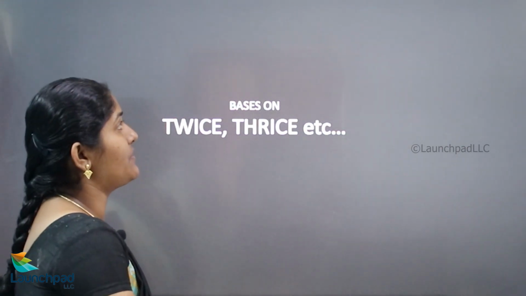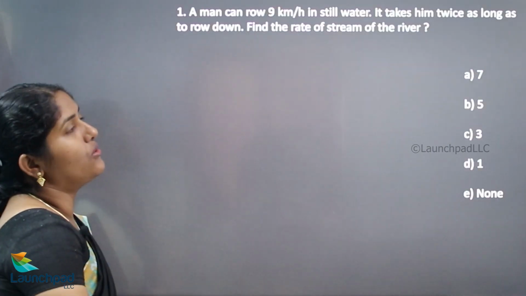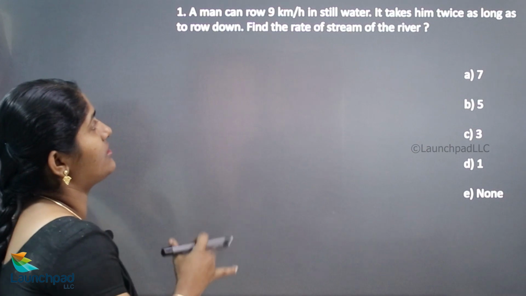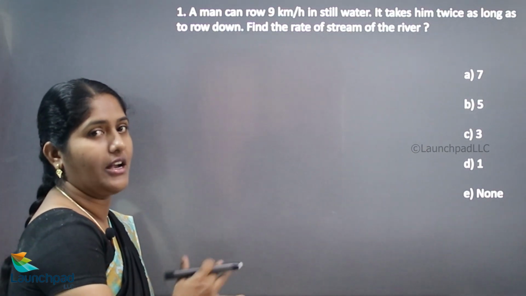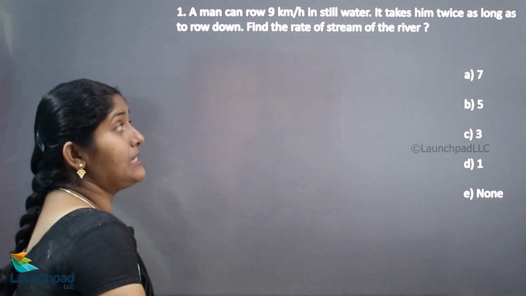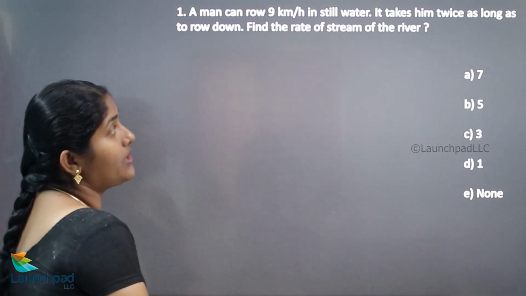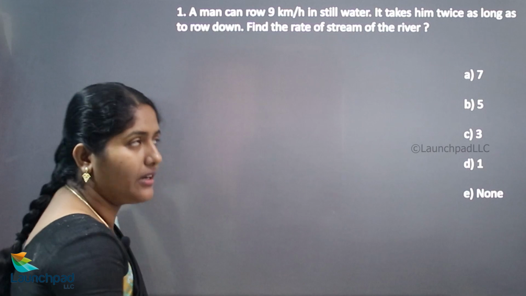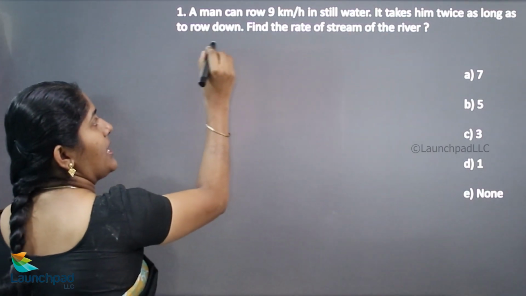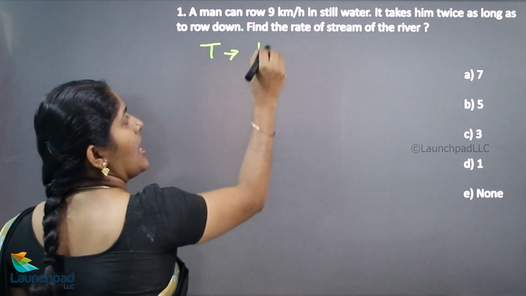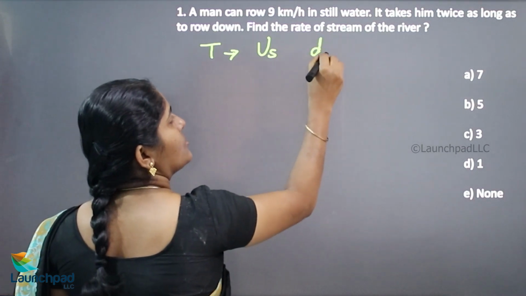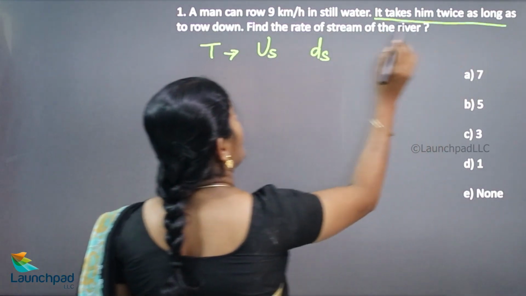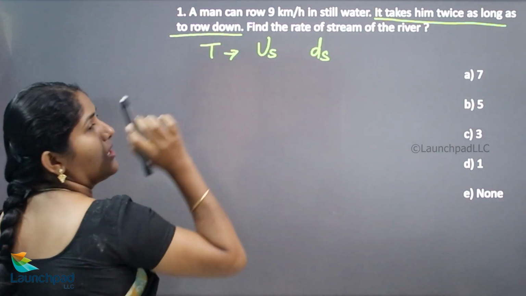We will see the question first. A man can row 9 km per hour in still water. The speed of the boat is 9 km per hour according to this question. It takes him twice as long to row up as to row down. So find the rate of the stream of the river. We don't know the time taken for upstream and downstream.